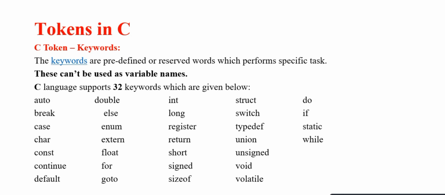C language supports 32 keywords which are given below: auto, break, case, char, const, continue, default, double, else, enum, extern, float, for, goto, int, long, register, return, short, signed, sizeof, struct, switch, typedef, union, unsigned, void, volatile, do, if, static, while. All these are keywords in C.